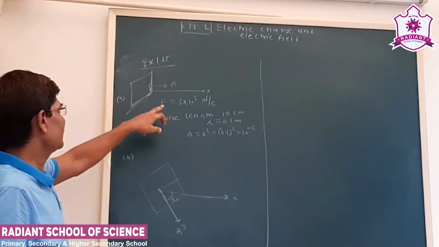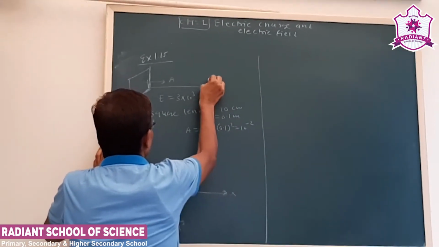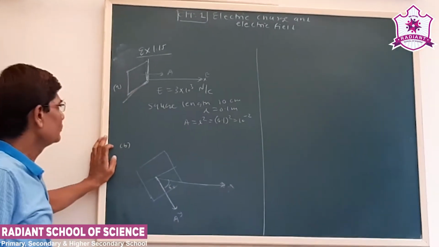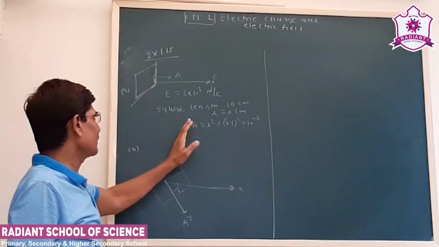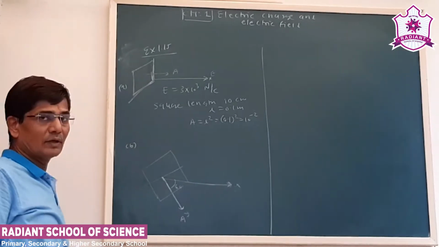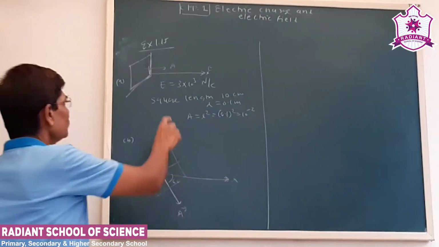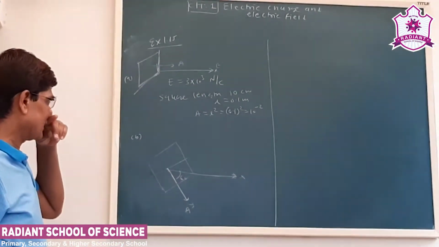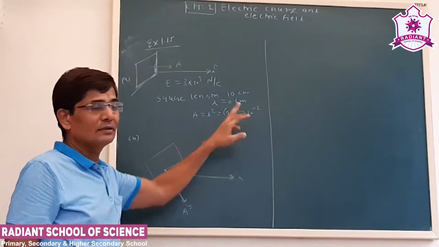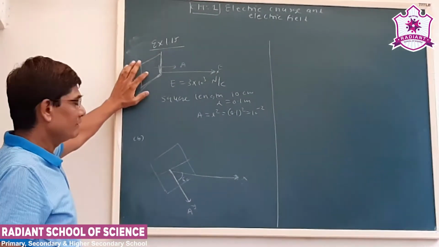Now it says the uniform electric field is in the x direction, that is given here as electric field. Now see, a square surface of length 10 cm is placed in YZ plane. Since the square surface is placed in the YZ plane, the area vector will be perpendicular to the YZ plane, that will be in the x direction. We have obtained the value of area also. What we have to find out? The flux linked with the surface.